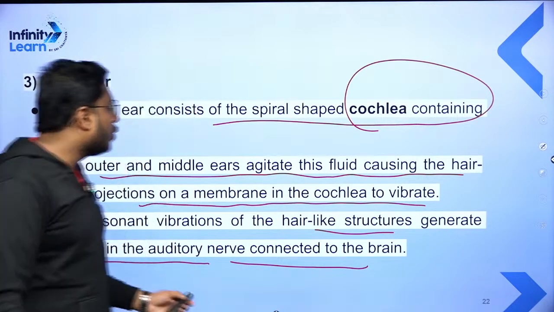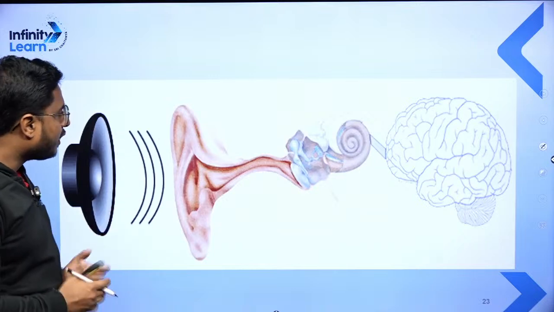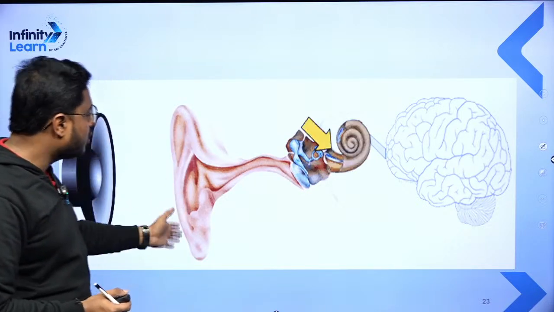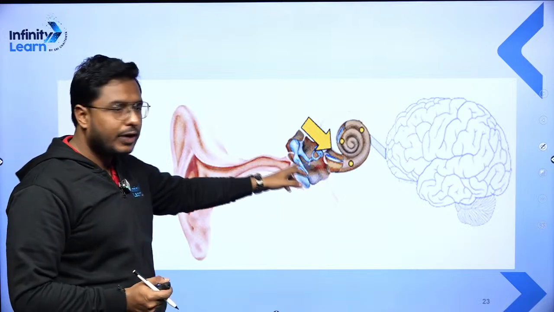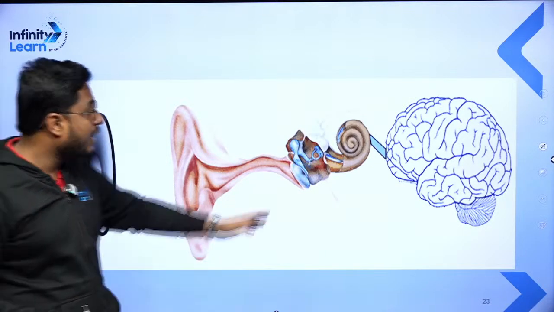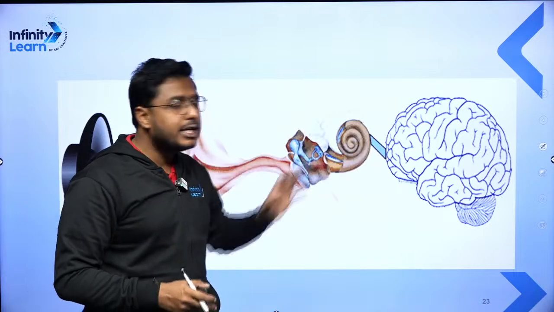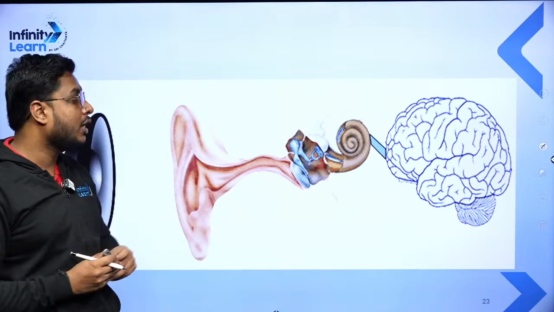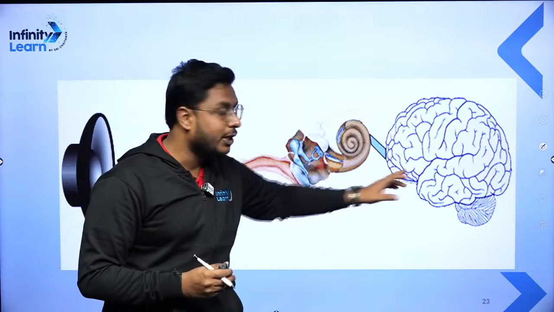So that is all about the human ear. That's how it is working. Sound vibration passes through the outer ear, through the ear canal, traveling into the middle ear. In the middle ear, these three small bones are vibrating, and then the cochlea is present there, which is setting up the vibration in a hair-like projection, and through the auditory nerve, it's sent to the brain.